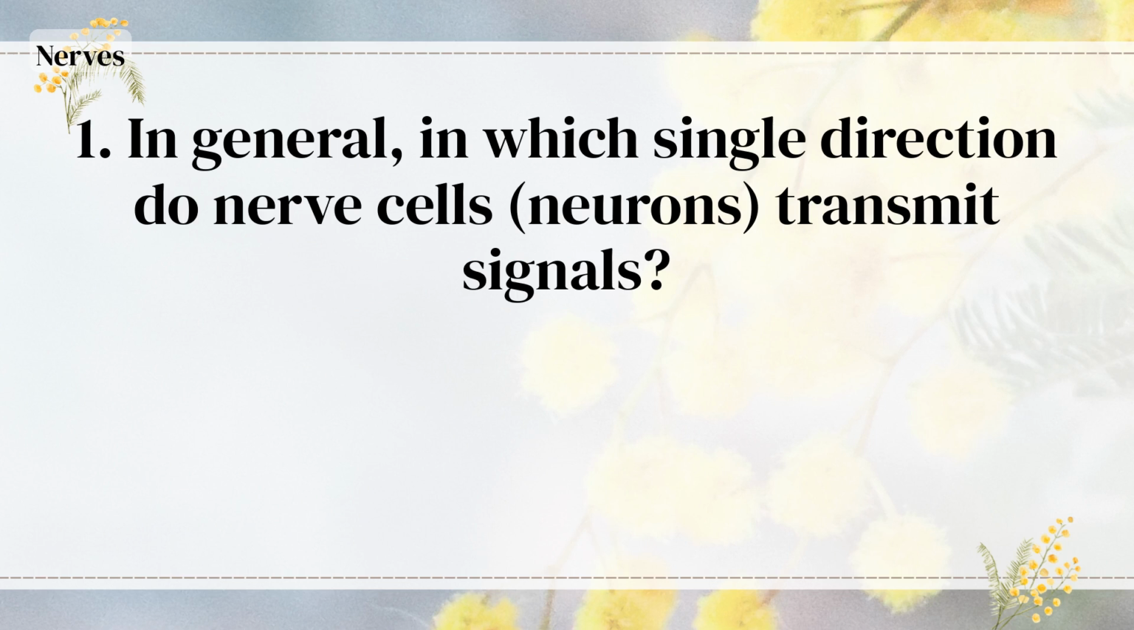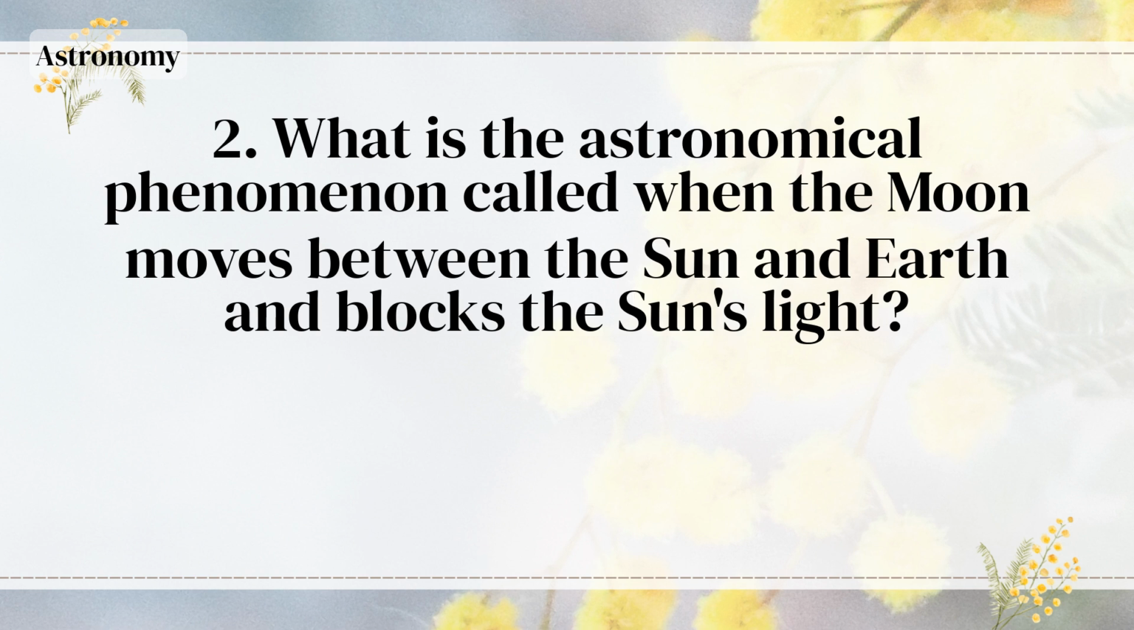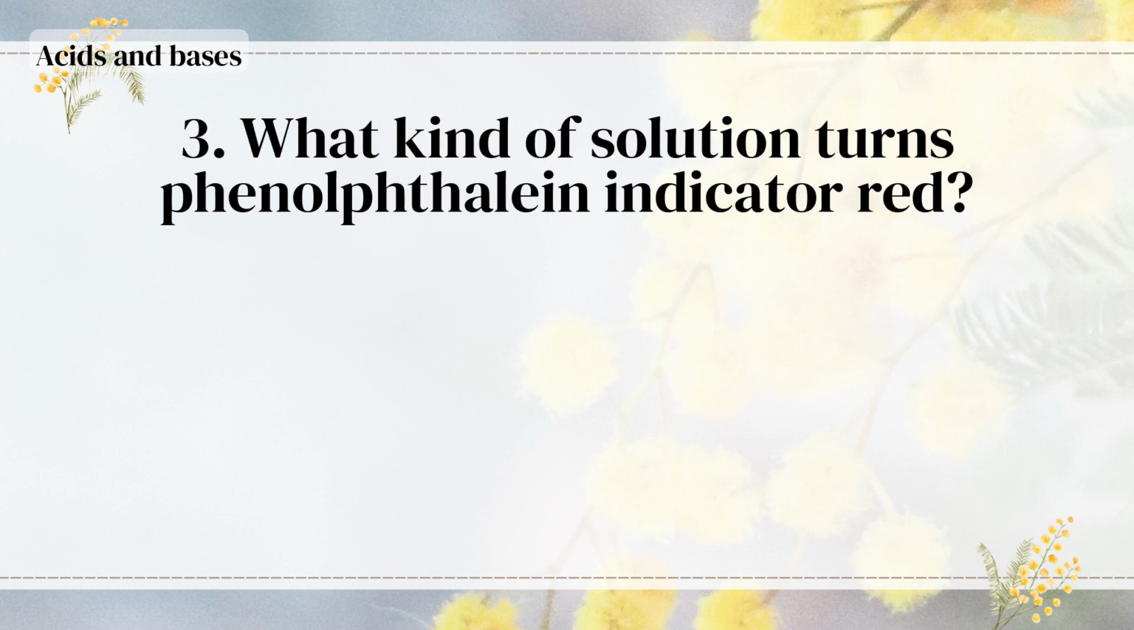In general, in which single direction do nerve cells, neurons, transmit signals? From the axon toward the dendrites. What is the astronomical phenomenon called when the moon moves between the sun and Earth and blocks the sun's light? A solar eclipse. What kind of solution turns phenolphthalein indicator red?